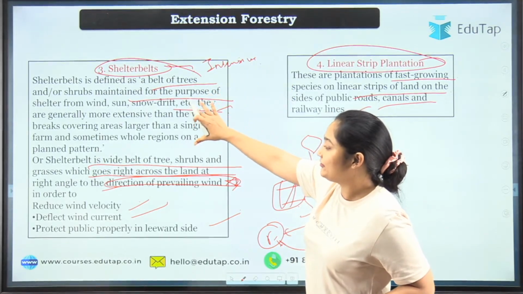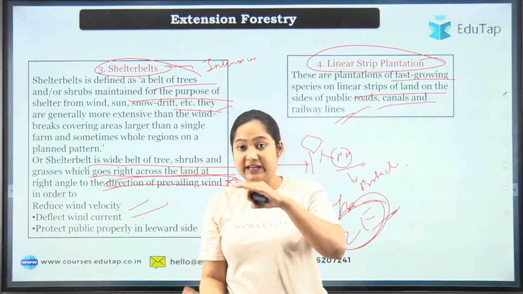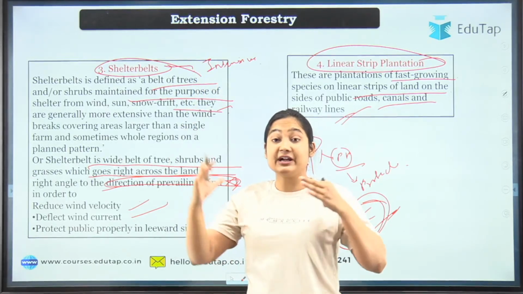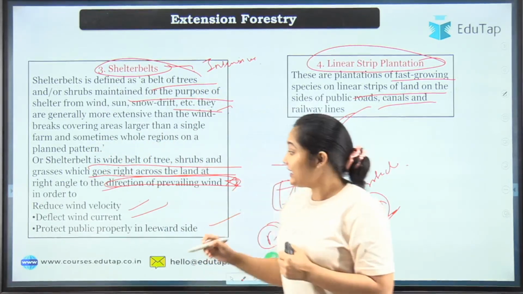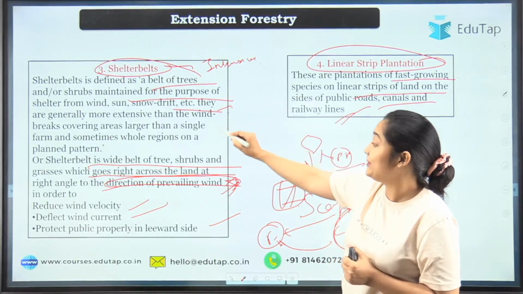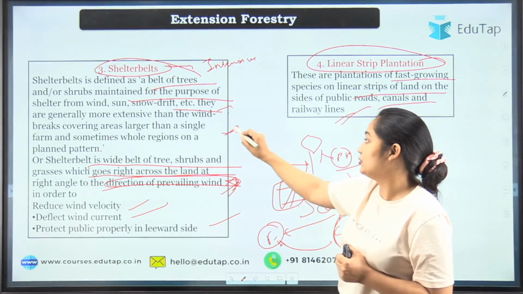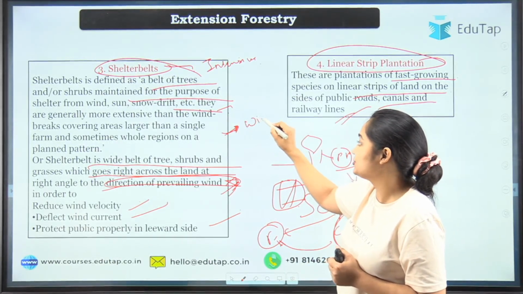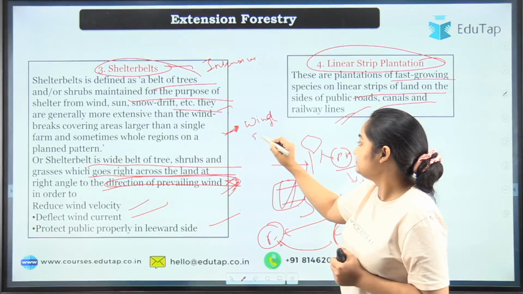Let's say here we are taking trees that don't have too much height, and they are very dense. When we are talking about shelter belts, they are mainly grown in areas of high wind erosion.